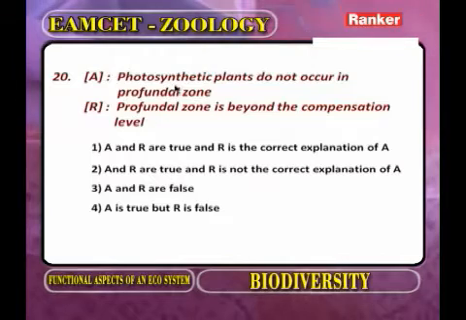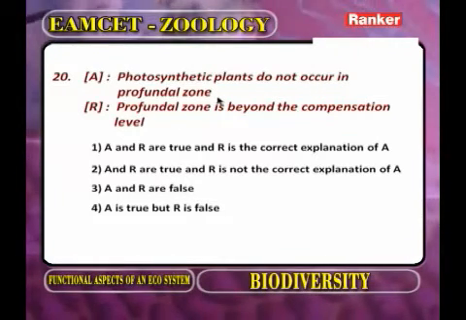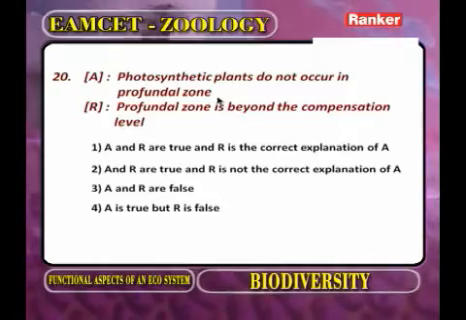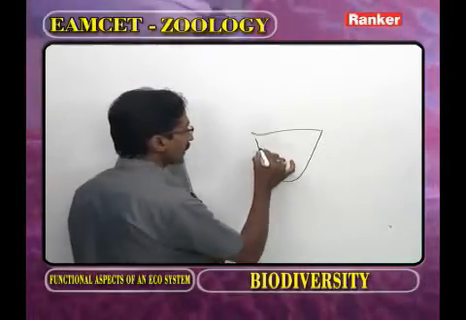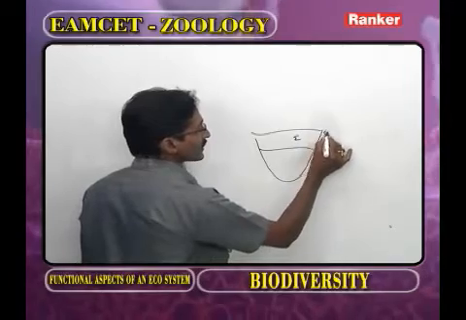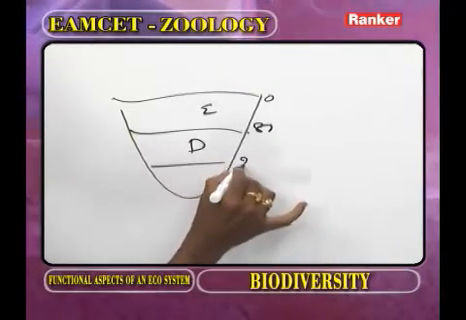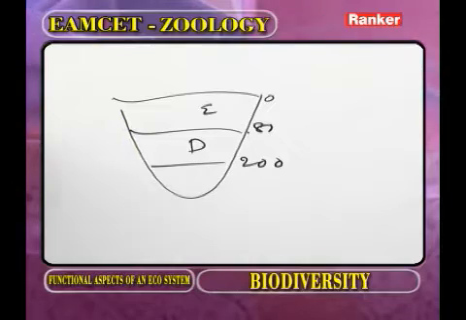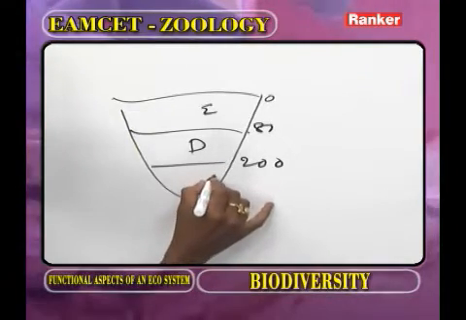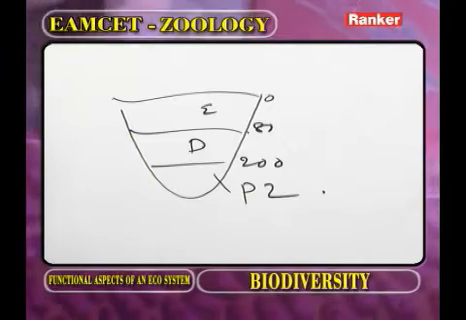Assertion: photosynthetic plants do not occur in the profundal zone. Now this is a deep freshwater lake. Here this one we call the euphotic zone, that is 0 to 80 meters, and this is the dysphotic zone, 0 to 200 meters. Now beyond 200 meters, this one we call the profundal zone.